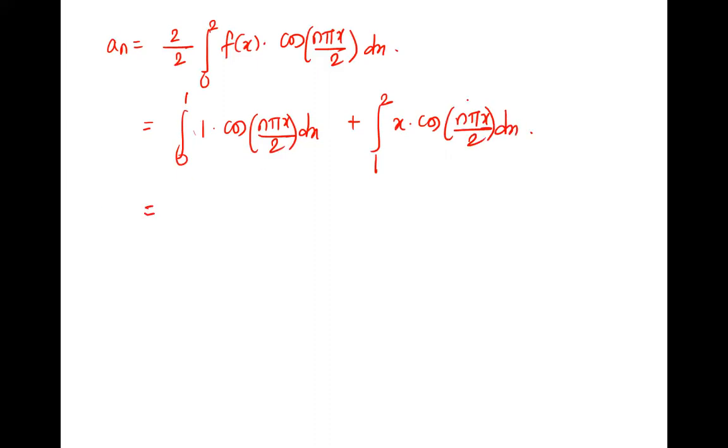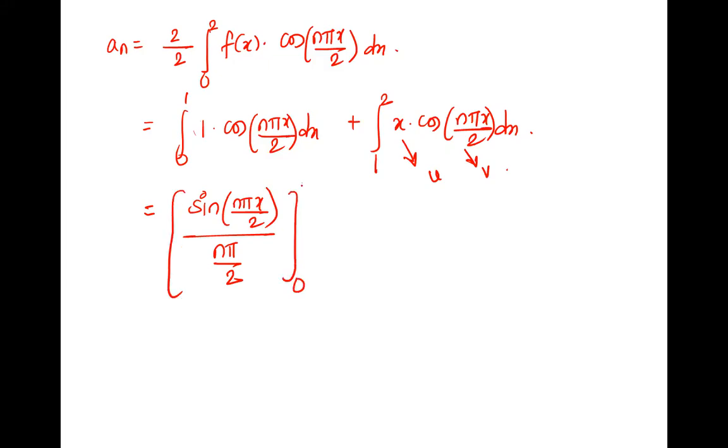Okay. So this integration is a simple one. Integration of cos only. It is here multiplication of 2. So here we can use Leibniz rule. Leibniz. This is u, this is v, and this is just the integration of cos. What is integration of cos? Sine. Right. Sine n pi x by 2 upon n pi by 2. Yes, this first one is done. This is from 0 to 1.